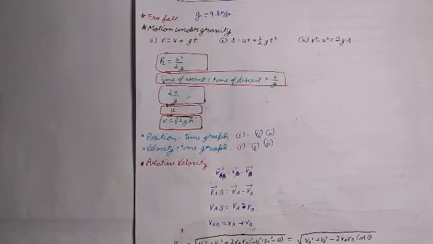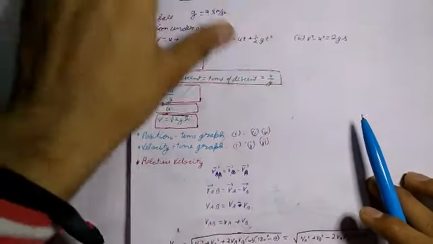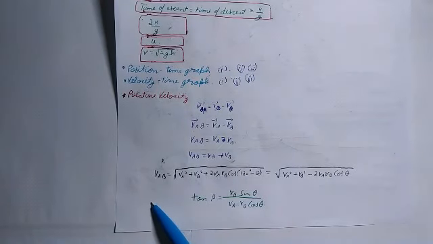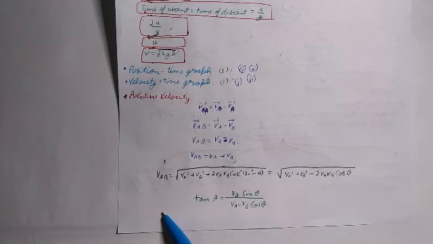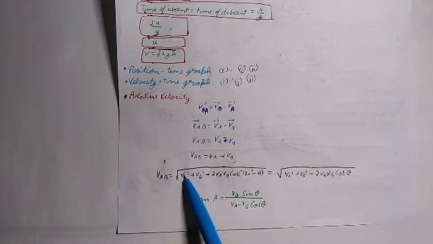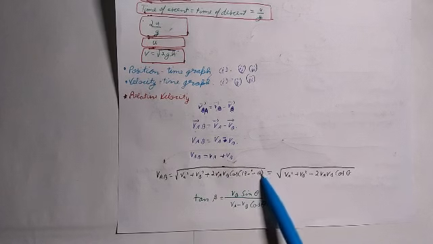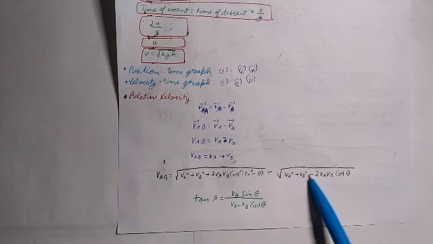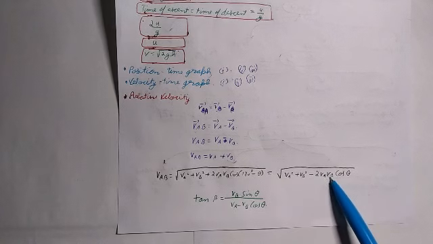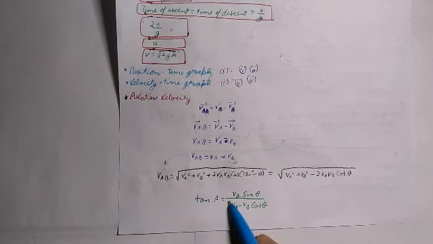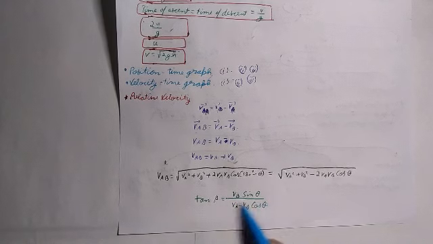Hope you can see this. Now when VA and VB are inclined to each other at angle theta, then V_AB is equal to under root VA square plus VB square plus 2 VA VB cos (180 degree minus theta), which can be written as under root VA square plus VB square minus 2 VA VB cos theta. And if V_AB makes angle beta with VA, then tan beta is equal to VB sin theta upon (VA minus VB cos theta). Thank you.